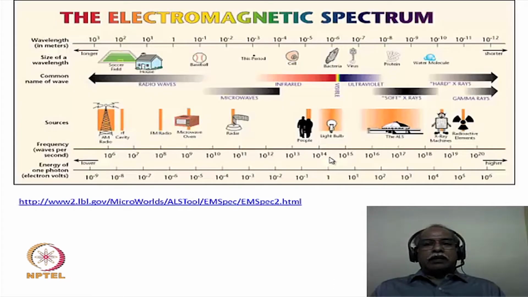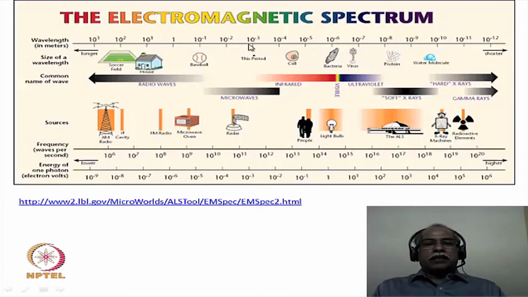Here is an electromagnetic spectrum dealing with the various frequencies and various energies of the photons in the different regions of the electromagnetic spectrum. The regions are labeled here as radio waves, microwaves, infrared waves, visible region, ultraviolet region, the soft and the hard X-rays, and finally the most powerful, energetic gamma rays on the right hand side of the spectrum.